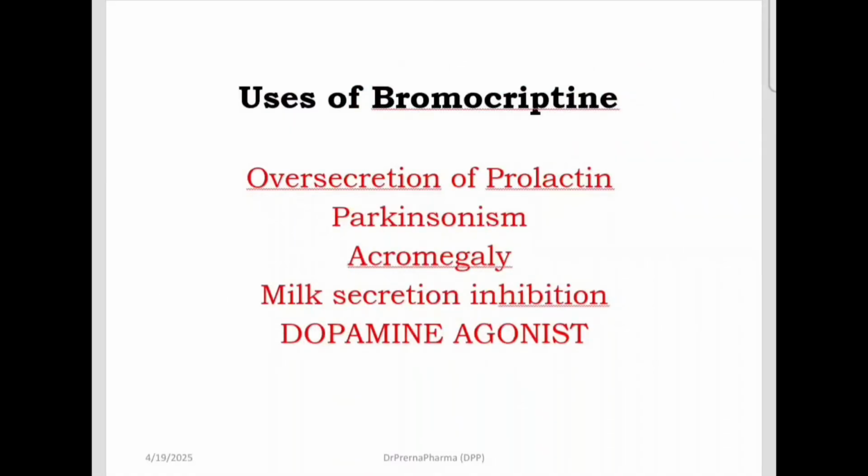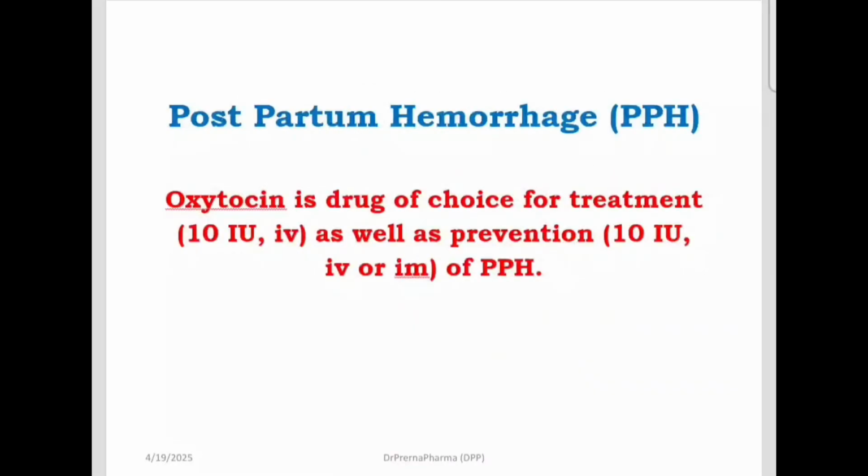Then uses of bromocriptine. We had studied bromocriptine earlier also. It is a dopamine agonist. It is used in Parkinsonism. It is also used in oversecretion of prolactin, that is prolactinoma. Then it is used in acromegaly, and it causes inhibition of milk secretion.